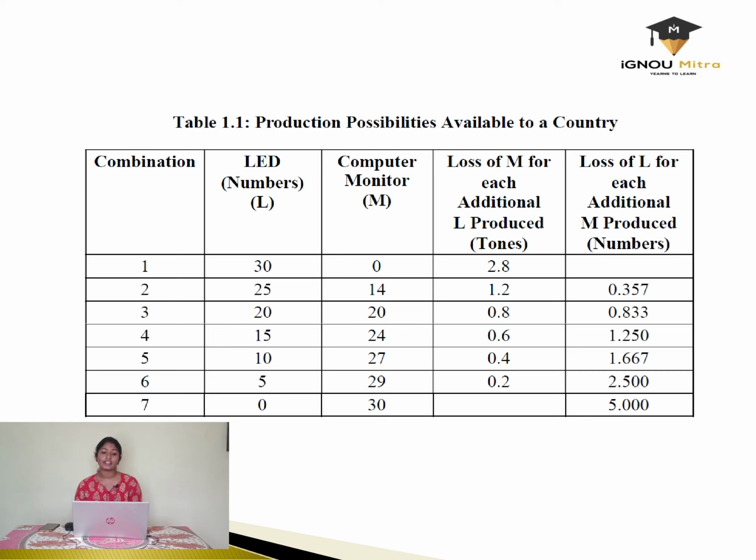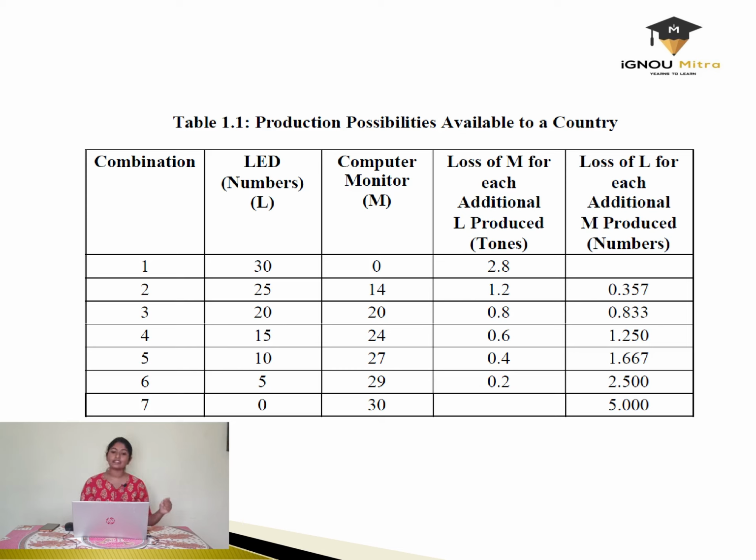Coming to the second combination, there is a reduction of LED from 30 to 25 and an increase of computer monitor screens from 0 to 14. So obviously there is a loss of L, and when we compute the loss of M for each additional L produced, that is 1.2 tons, and loss of L for each additional M produced, that is 0.357 numbers.